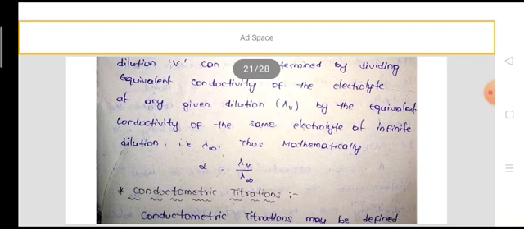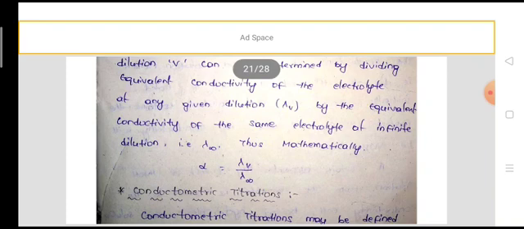So these are the three applications of Kohlrausch law. The first application is calculation of equivalent conductance of a weak electrolyte at infinite dilution by knowing the equivalent conductances of strong electrolytes which have the ions of the weak electrolyte.